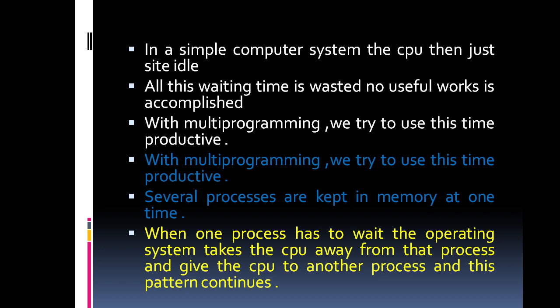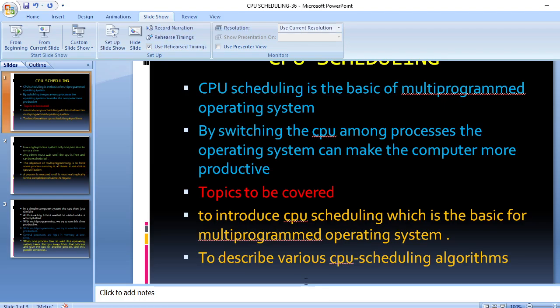So the wasted time is reduced. This is the main concept of CPU scheduling, and this is our main task which we discussed earlier. Okay, thank you for watching.